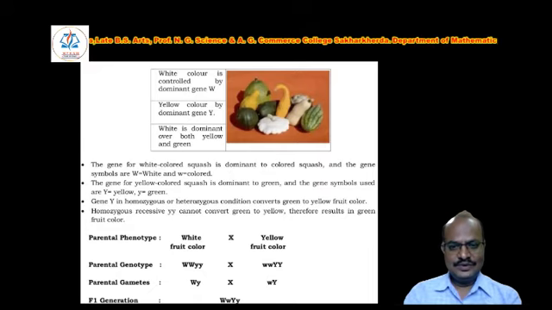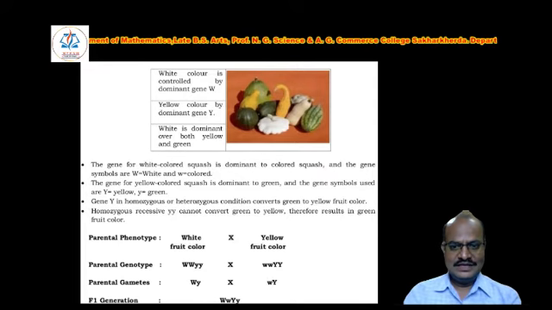The gene for white color squash is dominant to colored squash, and the gene symbols are capital W for white and small w for colored. The gene for yellow color squash is dominant to the green gene, and the gene symbols used are capital Y for yellow and small y for green.